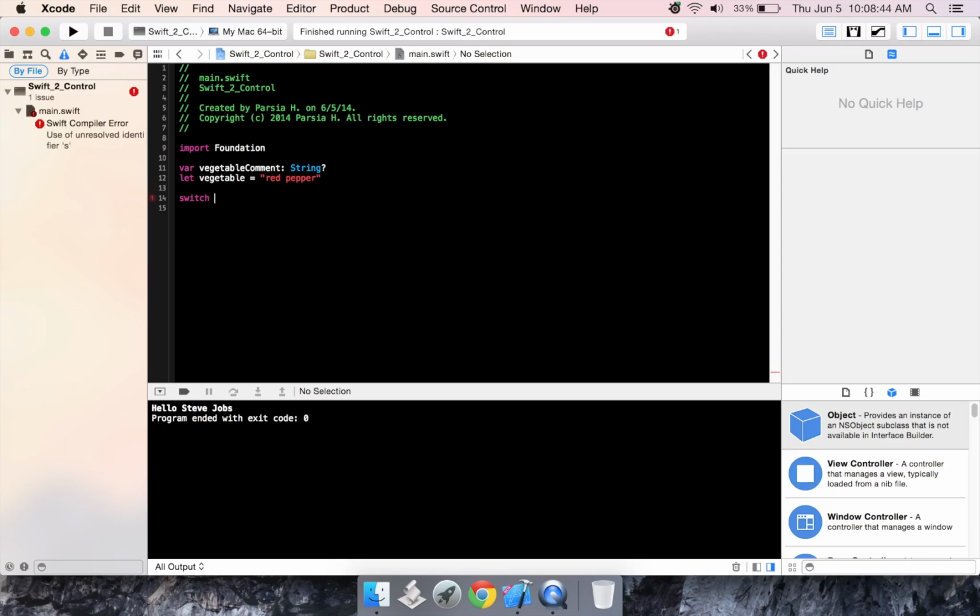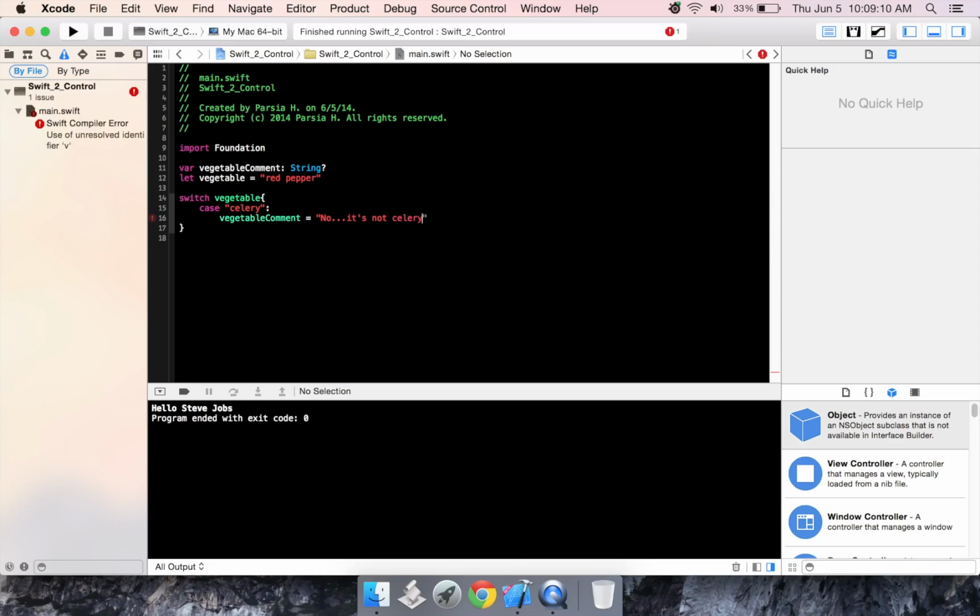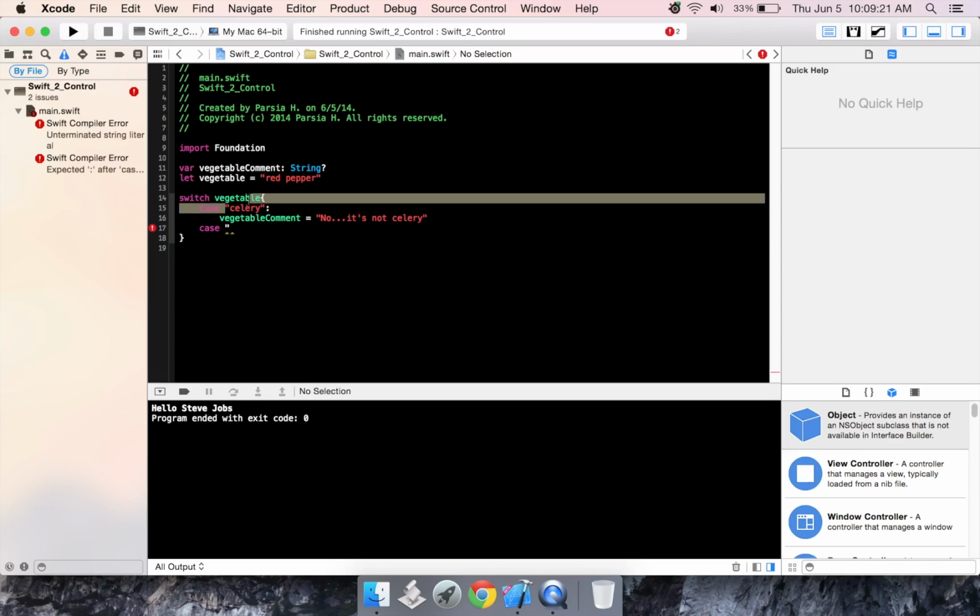And let's start a switch statement using vegetable. Case celery. And we're going to make vegetable comment be equal to, no, it's not celery. Okay, now we don't need breaks anymore because it automatically recognizes that we're going to the next case because it's not equal to celery, because vegetable is not equal to celery. Right, so we don't need breaks anymore.